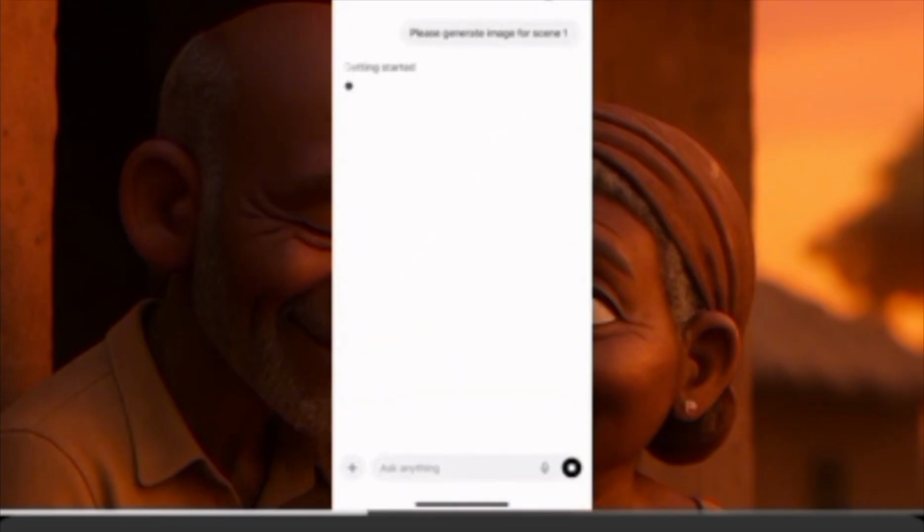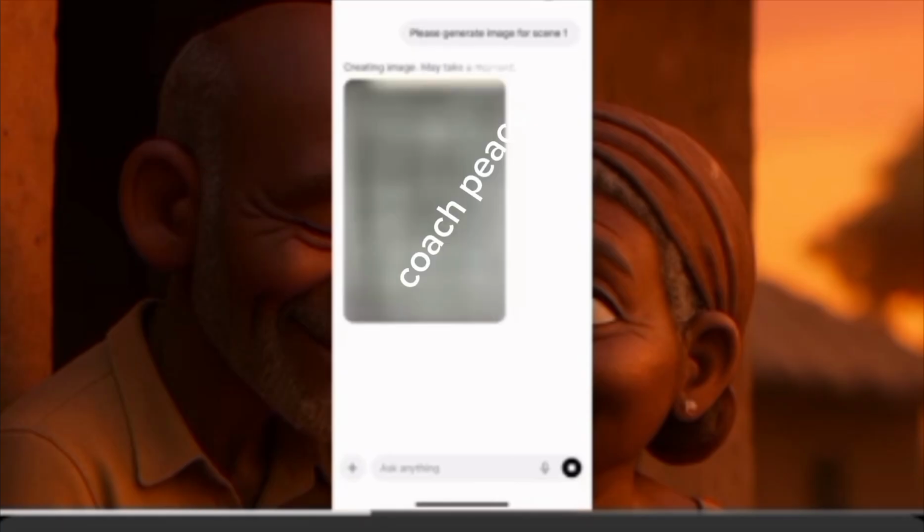Now basically this is generating in 9:16. If you want it in the YouTube size, tell it to generate images in landscape mode, which is the YouTube format. This one is the TikTok, Instagram, or shorts format. Since this story is short, it gave me portrait mode.